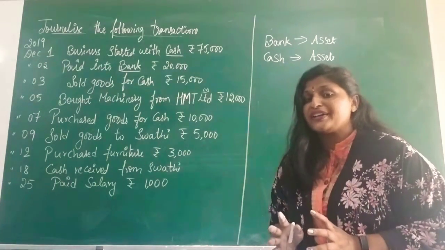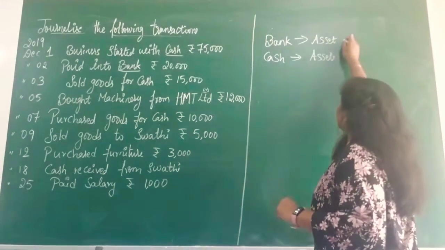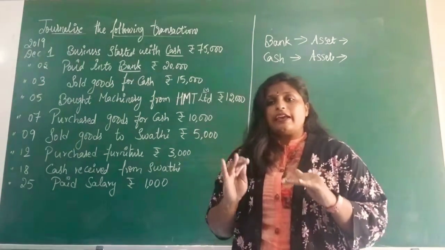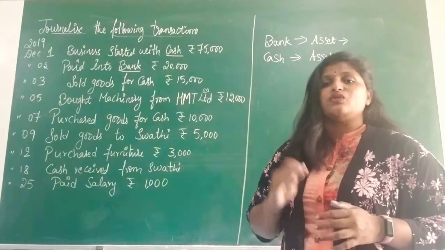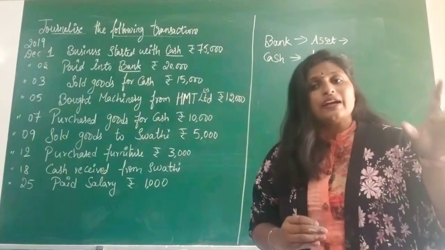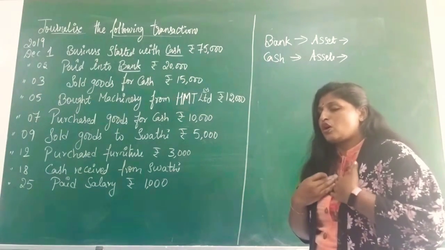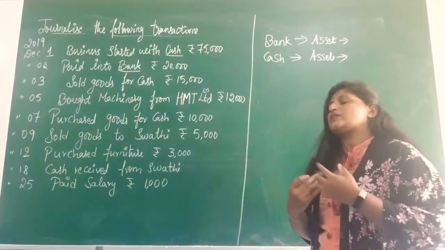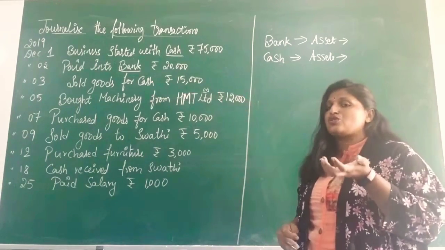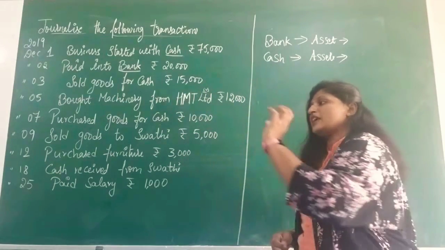Now, how do you identify which is debit and which is credit? Use the rules of assets. What does the rule of assets say? Increase in the value of an asset will be debited. Decrease in the value of an asset will be credited. Now, from the point of your business, you are the business, an artificial person. Think, you are taking 20,000 in cash and depositing it into the bank.